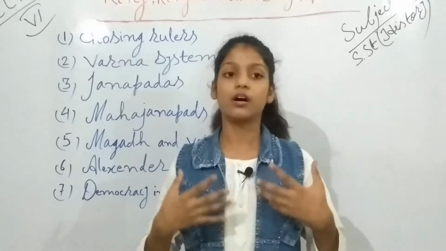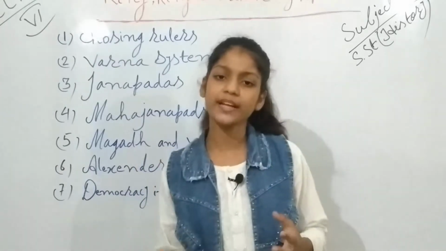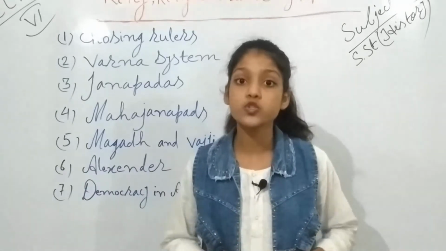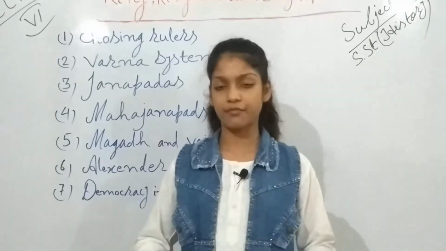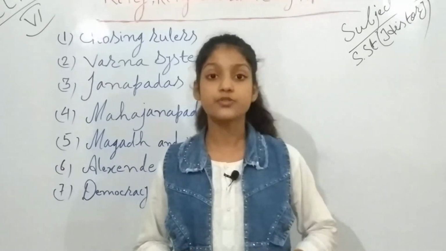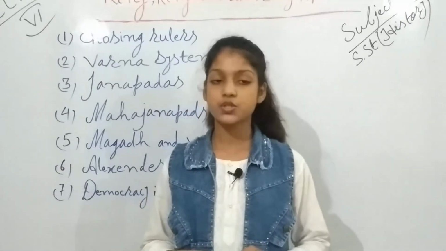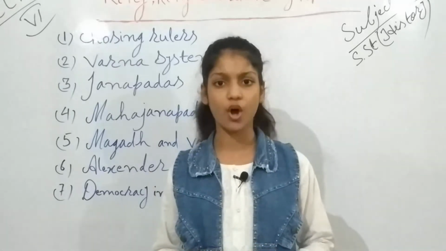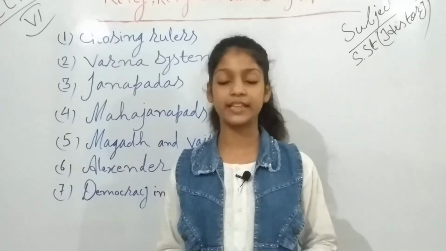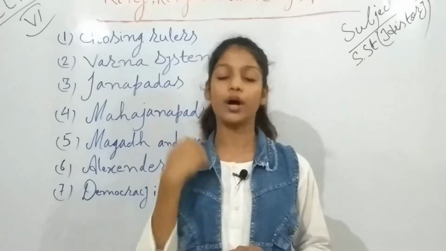started to take taxes. But before that, I want to tell you that they also built forts, which is also known as fortification. Why was fortification done? There were two reasons. First, people were very scared that the enemy could attack them.